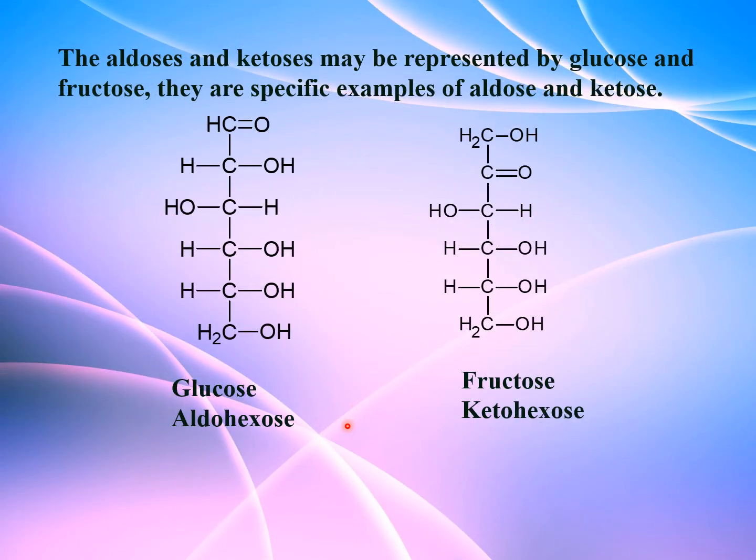Here I have given examples for aldohexose and ketohexose. Aldo means aldehyde group. The aldehyde group is present at the first position and 6 carbon atoms are present in it. And in ketohexose, the ketonic group is present at the second position and 6 carbon atoms are present in the straight chain. Aldohexose is known as glucose and ketohexose is known as fructose.